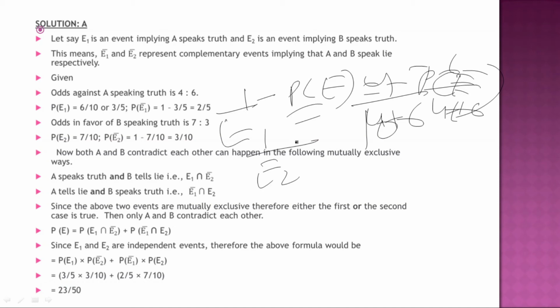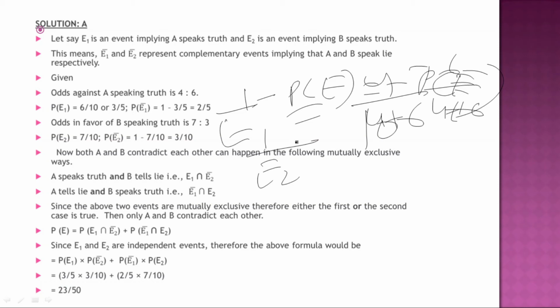So here it has taken all the probability theorems to solve the problem. So you should not get confused that it takes only one theorem. Taking from the question, mutually exclusive, either the first or the second case is true. Only then A and B will contradict each other.